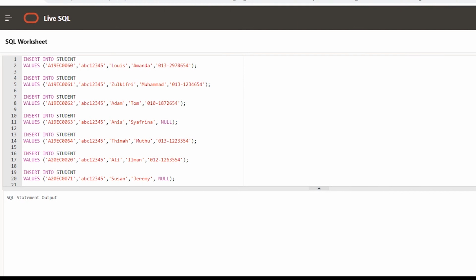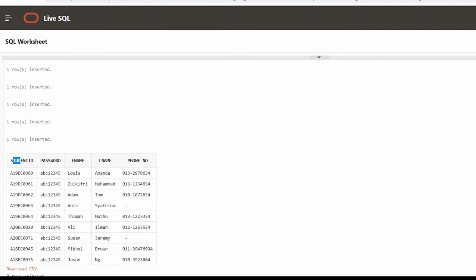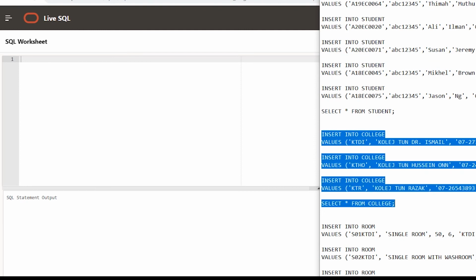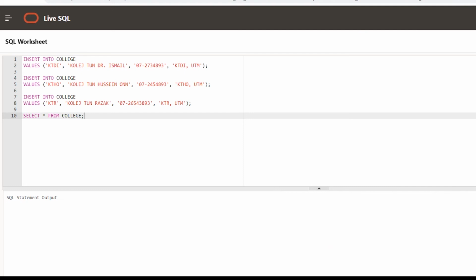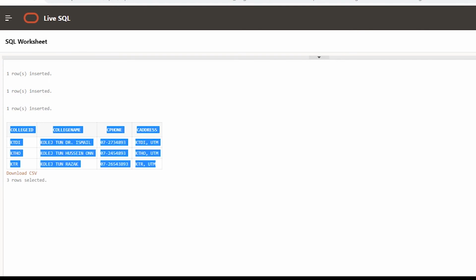Next, we will insert the values into the student table. The student table consists of student ID, the password given, the first name, last name, and the phone number, where the phone number can be a null value. A row is inserted, and this is our student table. The null value will be presented as a dash. Next, we will proceed to the insertion of the college. I have chosen 3 colleges from UTM. The college table has college ID, college name, college phone, and the address.